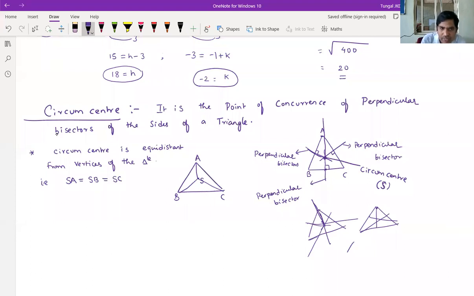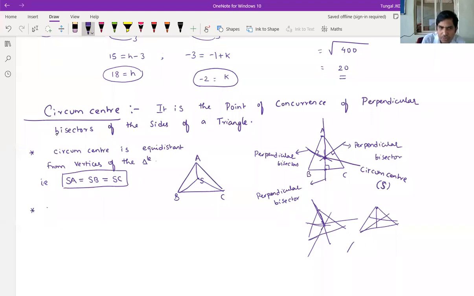So this is very important. Whenever we have to find the circumcenter of the triangle, we have to use this condition only.